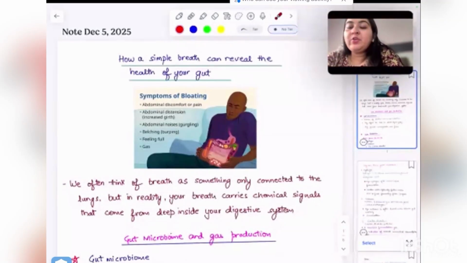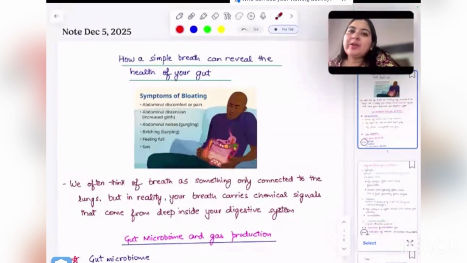Hi, in today's video, we are going to understand the intersection between the gut microbiome, some wearable diagnostic devices which we have been provided, and the microbiology behind it. So before that, let's understand what is fermentation, like what is gut fermentation.